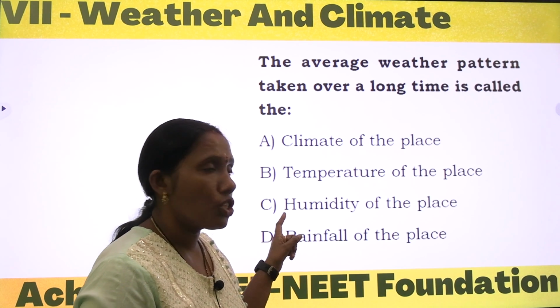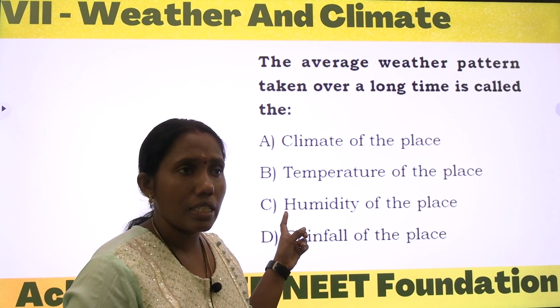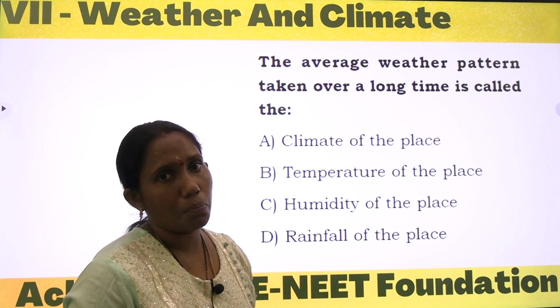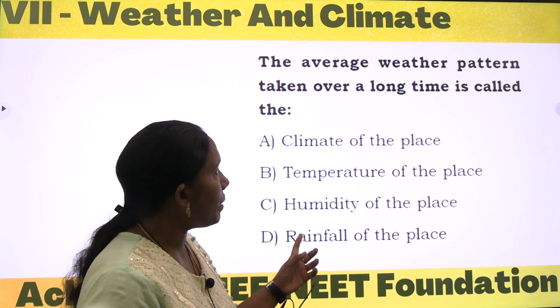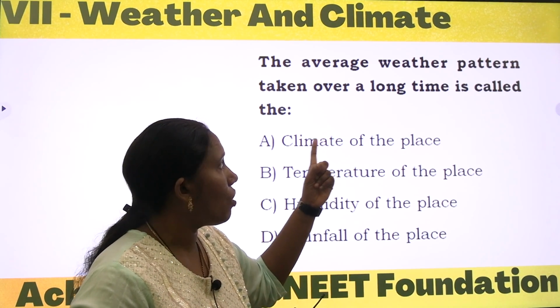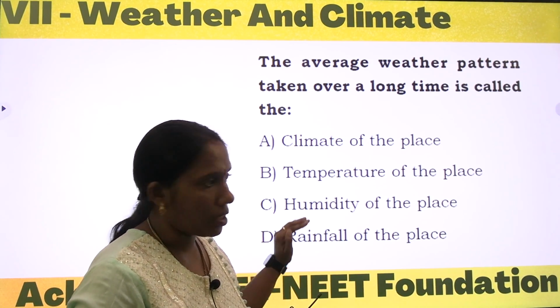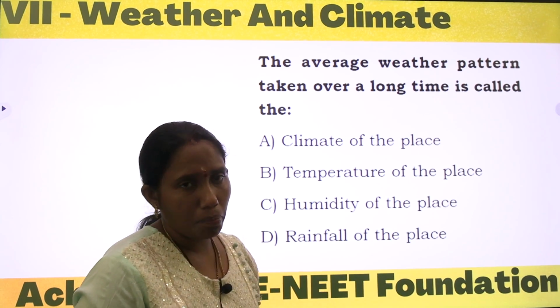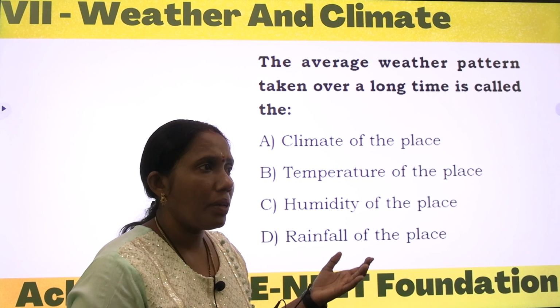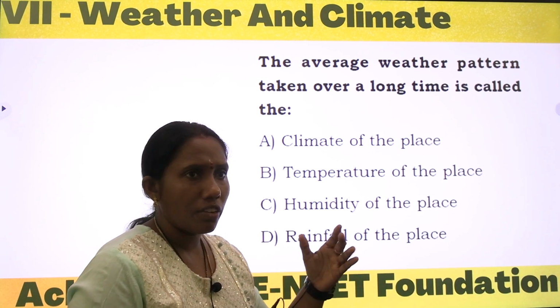Humidity of the place? Humidity is nothing but, as we already discussed in the previous questions, the moisture present in the atmosphere, but the average weather pattern taken over a long time is not called humidity. And rainfall of the place, no. Rainfall means the rain will be continuous or depends on some time.